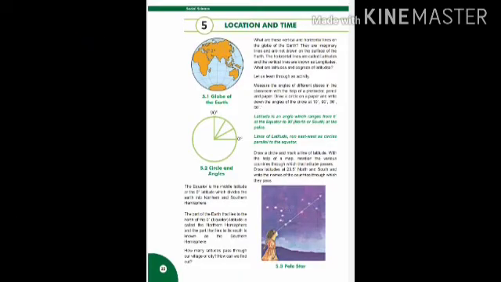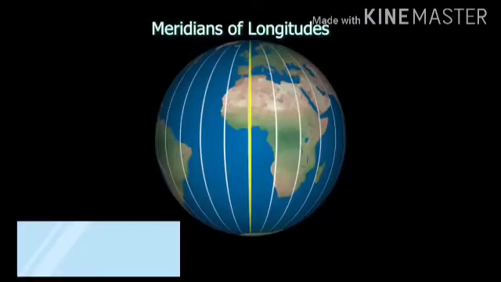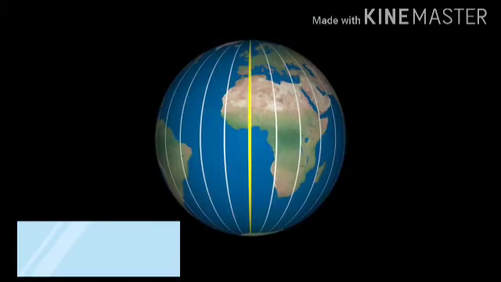It divides the earth into two vertical halves, the eastern hemisphere and the western hemisphere. All other lines running from the North Pole to the South Pole are called meridians of longitude. In total there are 360 meridians of longitude.